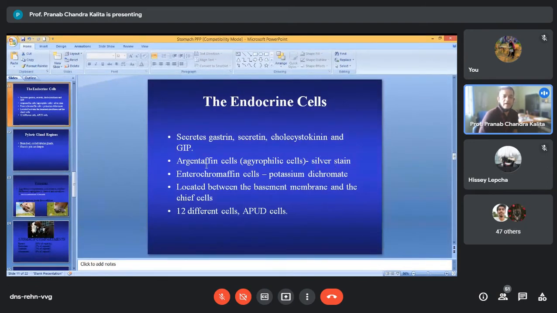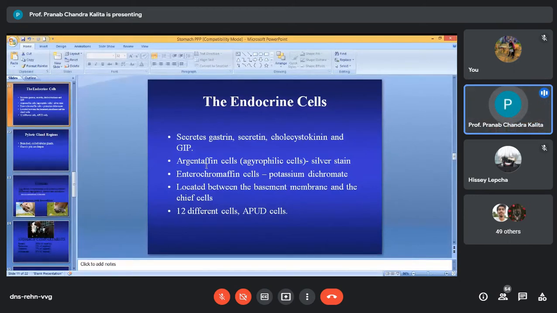Argentaffin means affinity for silver. While studying connective tissue, you studied 3 types of fibers: collagen fibers, elastic fibers, and reticular fibers. Reticular fibers are also termed argyrophilic fibers because they have affinity towards silver salt. Similarly, out of all the endocrine cells, some have affinity towards silver stain or silver salts.